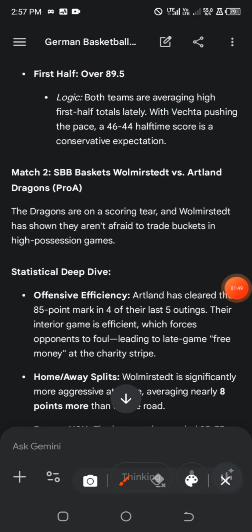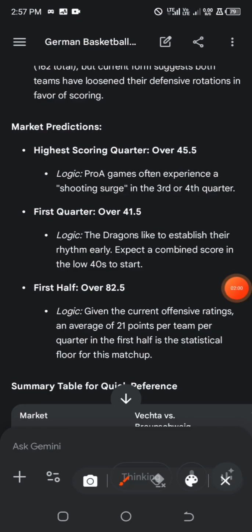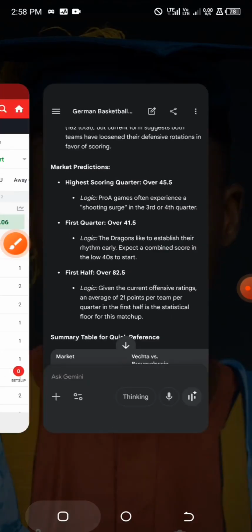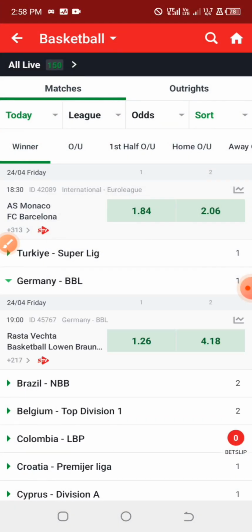on the list, that is still under the German league, but this one is under the German Pro. So we are going for only the first half over of this game, skipping the other option of first quarter over, and we are skipping the high scoring quarter because most times you won't easily get the option on our bet platform. All right, so let's check the odd allocation for these two games.